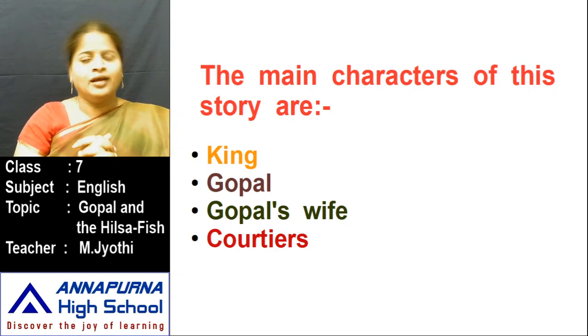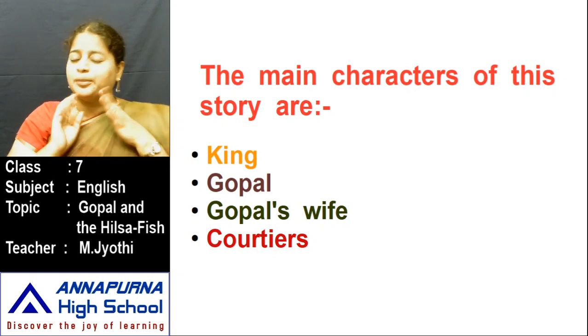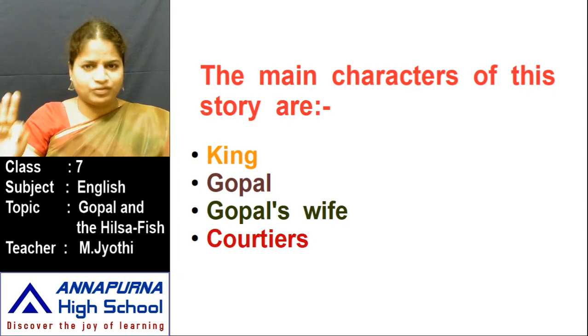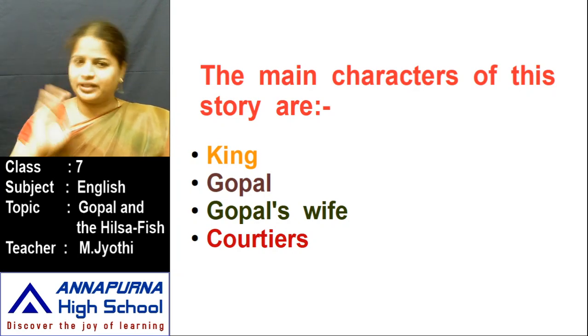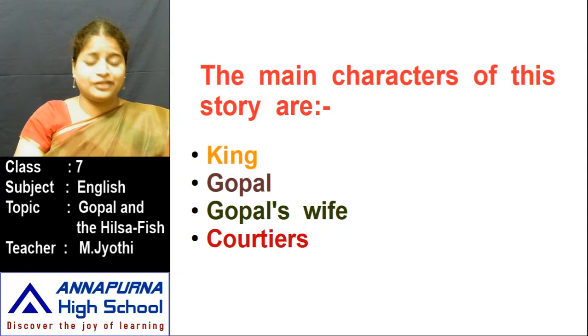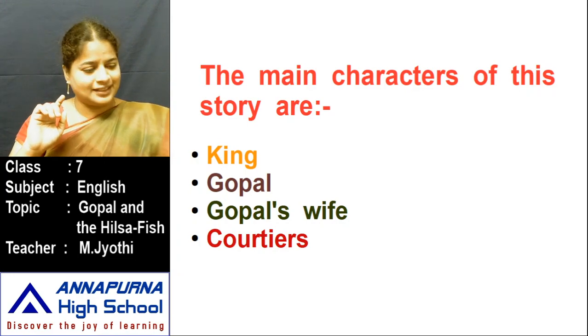Okay, nice. And then finally, courtiers, you know that means those who live in the court of the king, and they give some advice to the king. They advise the king very nicely. So the main characters of this story are the king, Gopal, Gopal's wife, courtiers, and some other characters. Okay, so children, I am going to show you something in our lesson which plays a very important role in our lesson. Do you know, children, what is that?